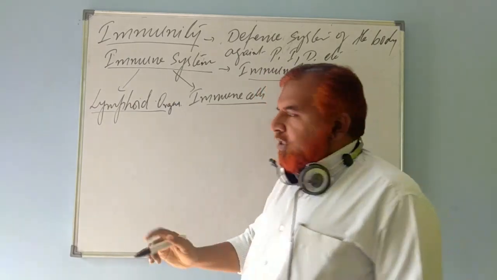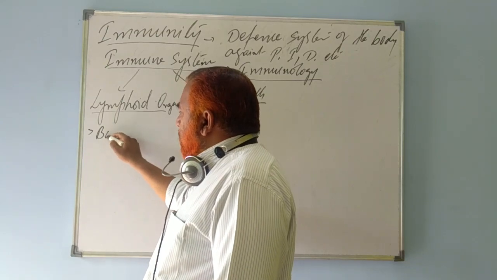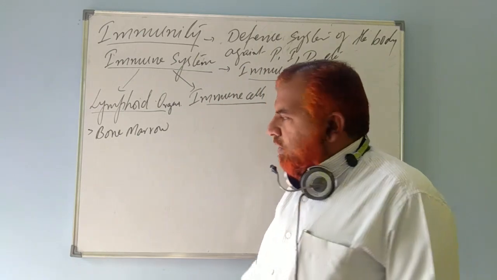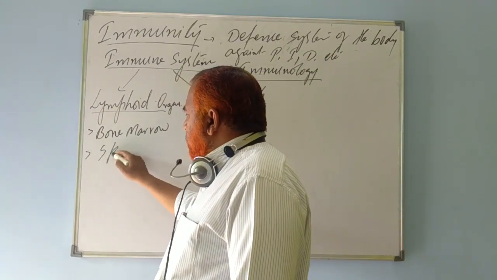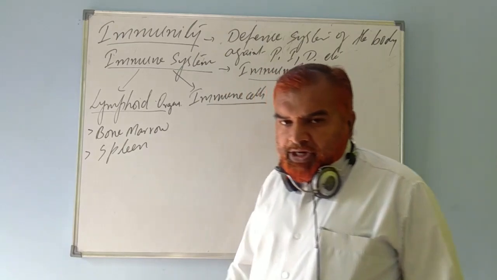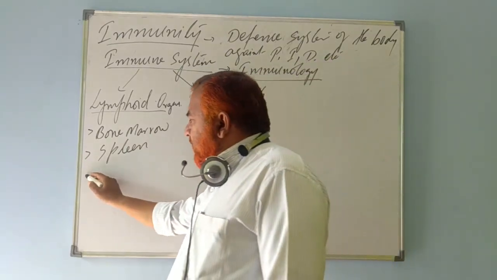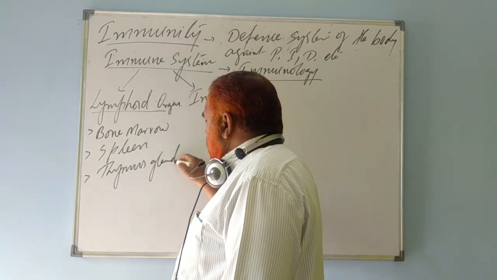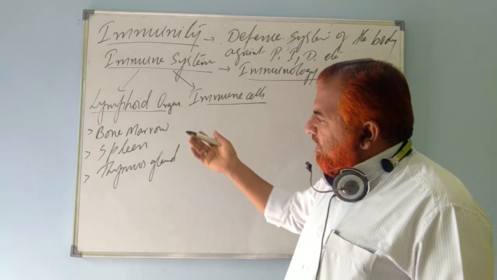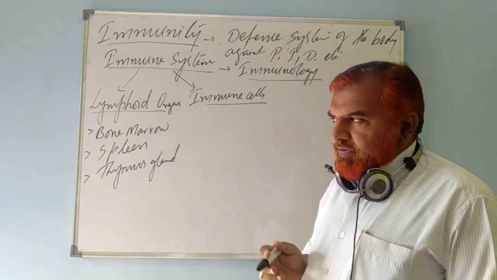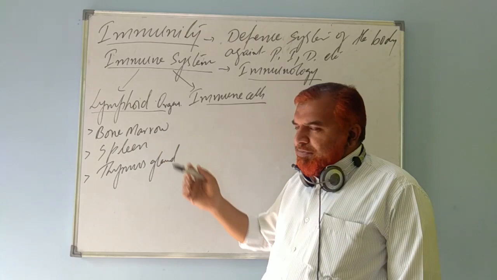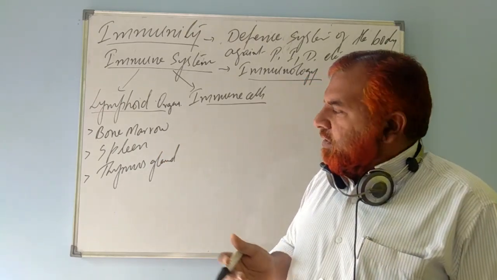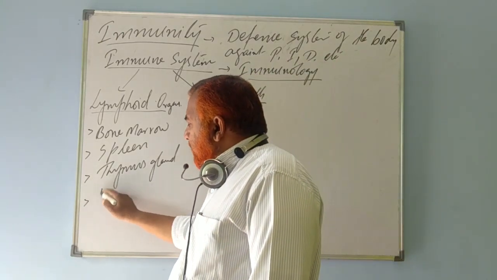organs. These lymphoid organs include bone marrow. It includes spleen. It includes bone marrow, spleen, thymus gland. In first year, 7th chapter, structural organization in animals, we have studied bone marrow. In the same chapter we have spoken about spleen. Thymus gland we have studied in chemical control and coordination. After that,